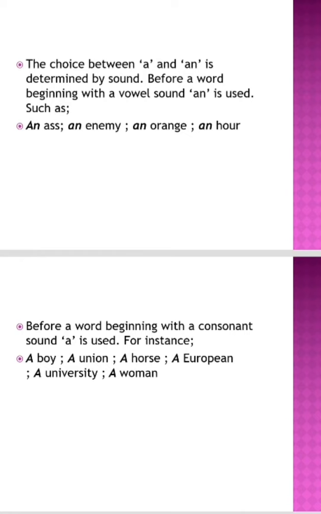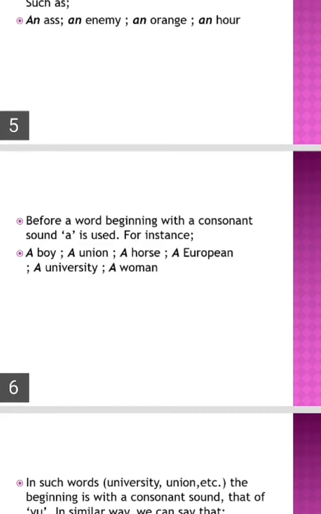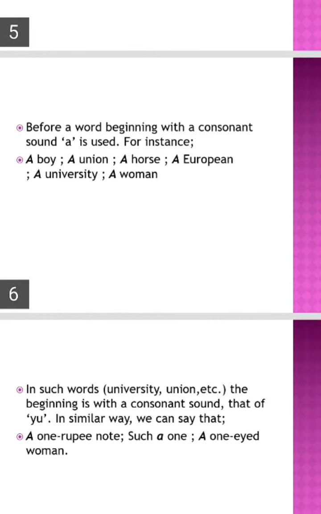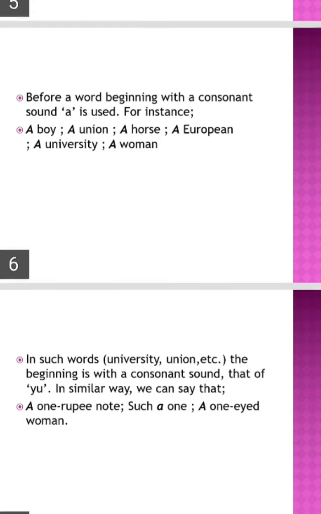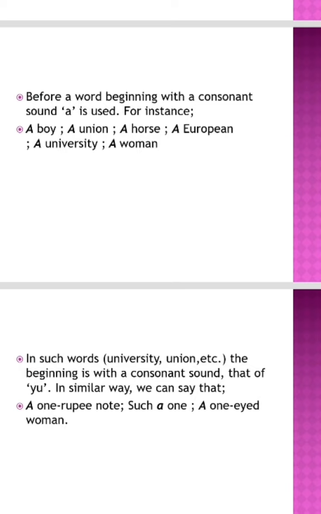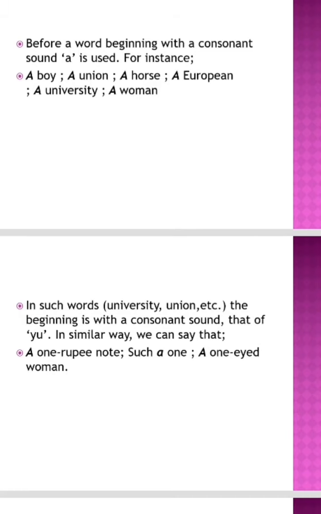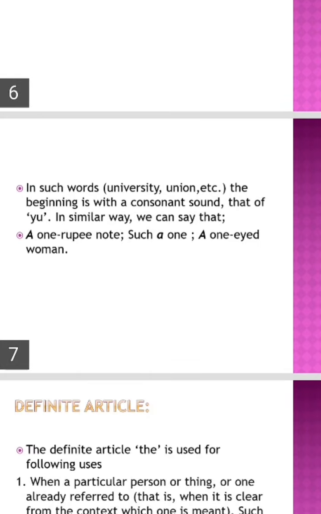For example, a boy, a union, a horse, a European, a university, a woman. In words starting with consonant sounds, for example, a one rupee coin, such a one-eyed woman, we have to use a because of the sound.